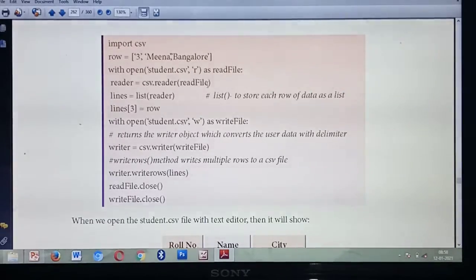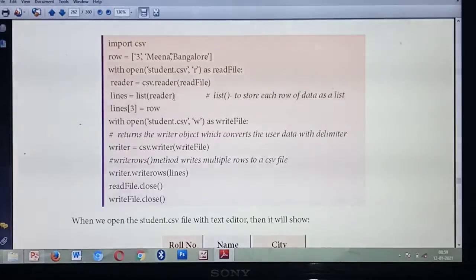Understood? Next, you are going to read each line and store each line as a row inside the list. That's important. You are going to read line by line and store each line inside the list. For that they are giving lines equal to, that means you are going to store each detail inside the list. So lines equal to list of.